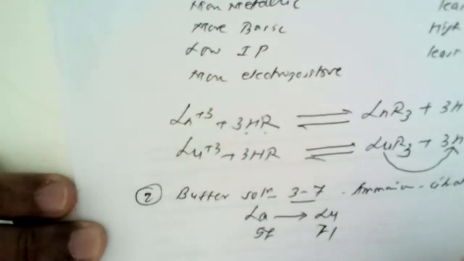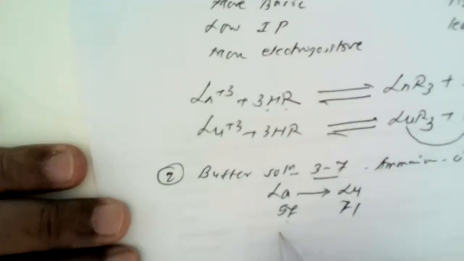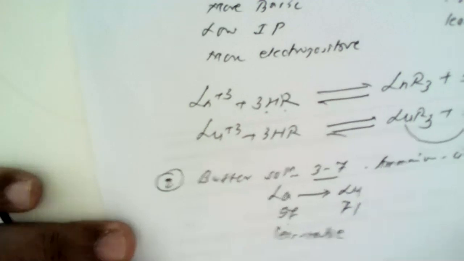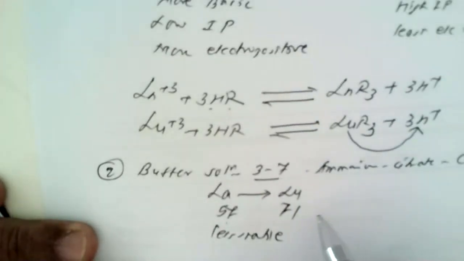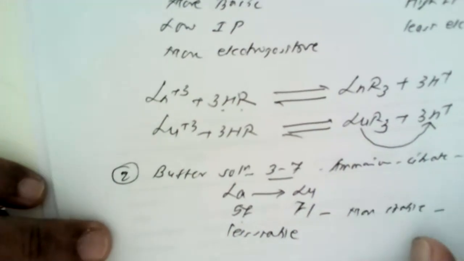So here the complexation, or the complex formation, increases from lanthanum to lutetium. That means lanthanum forms a less stable complex with ammonium citrate citric acid, while lutetium forms a more stable complex with it.